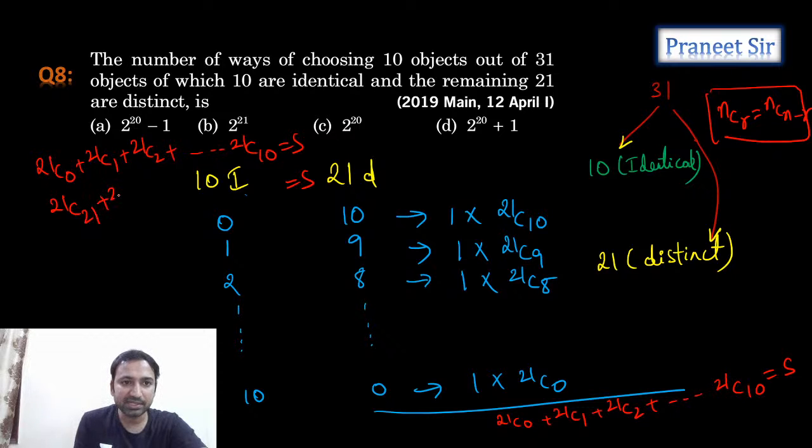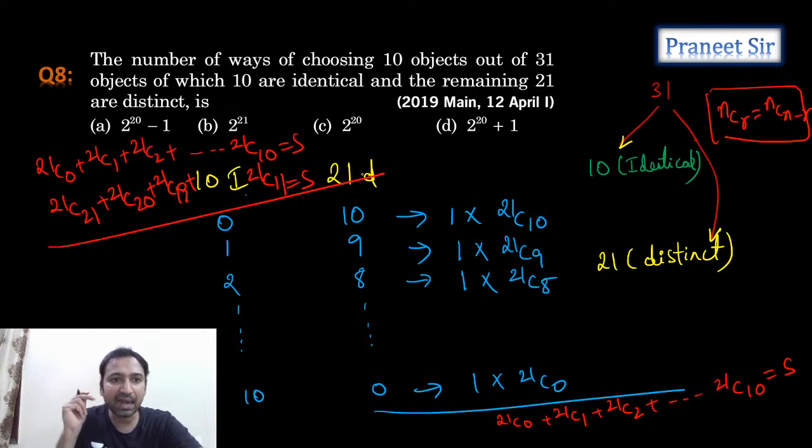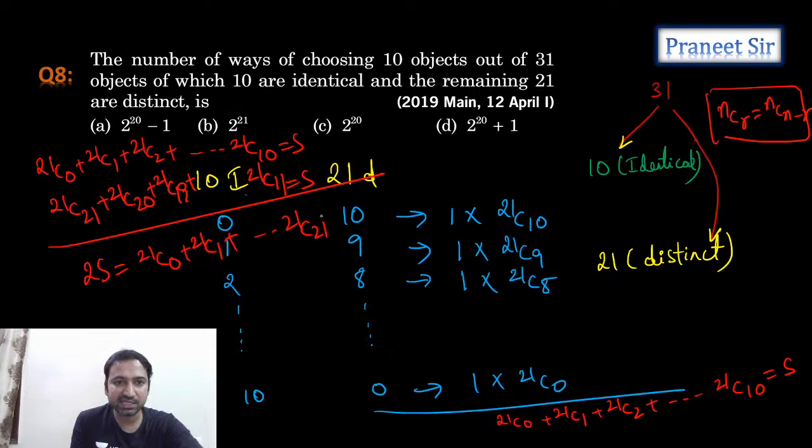21C21 we get. Plus 21C20 we get. Plus 21C19 we get. Plus so on, up to the last term, 21C11. When we add all this, how much do we get? We get 2S equals 21C0 plus 21C1 plus so on up to 21C21. That's what we're getting.